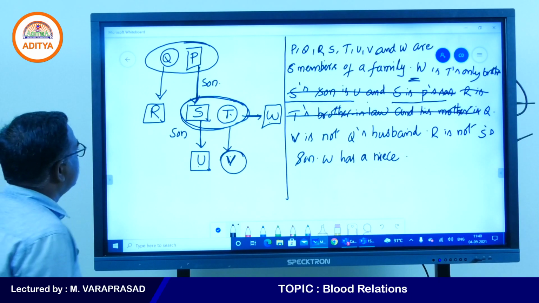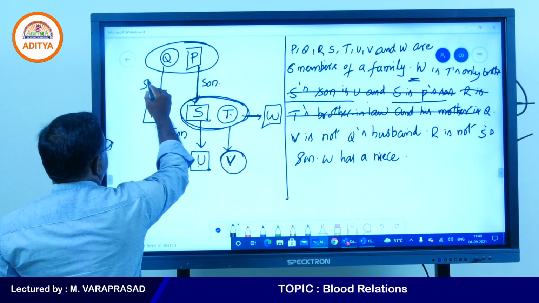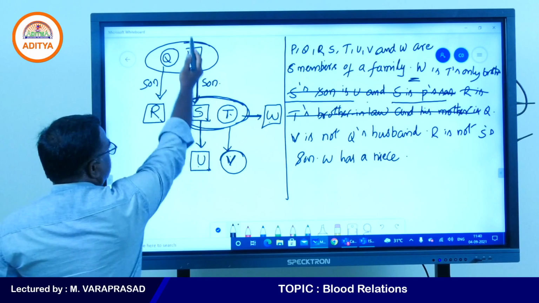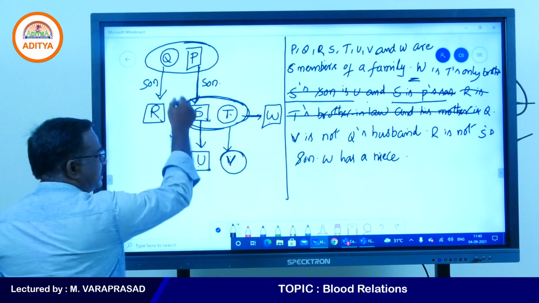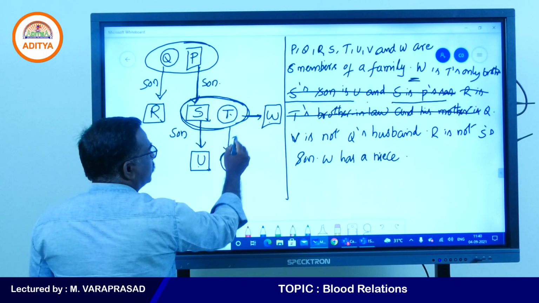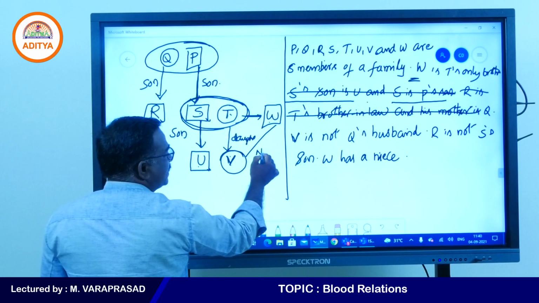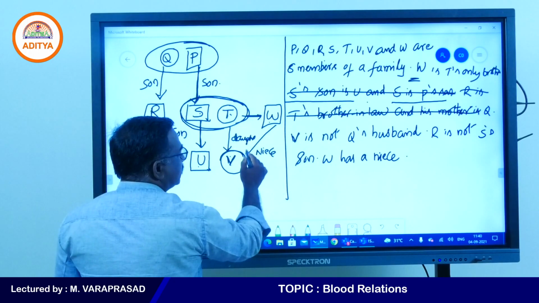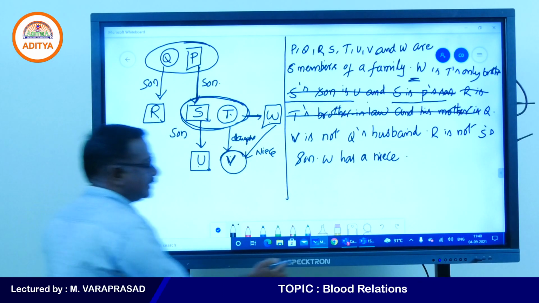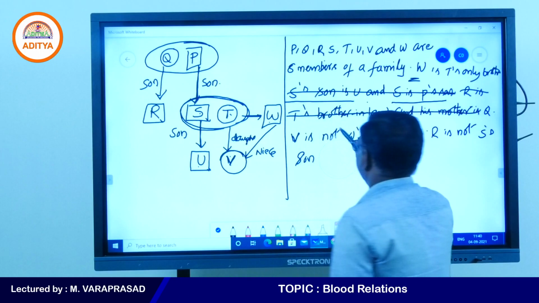Yes, right. This relation is son and this relation is son. This is mother and this is parents. Okay. So this is son and this one is daughter. This one is daughter. If you take this relation, niece is given. Yes. Now we can discuss the questions.